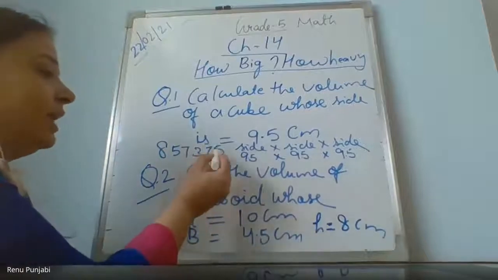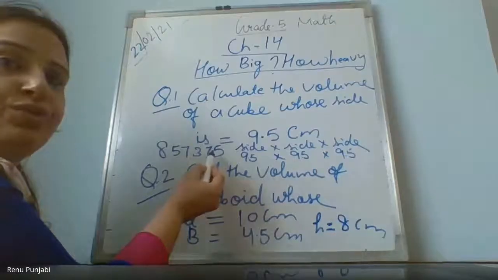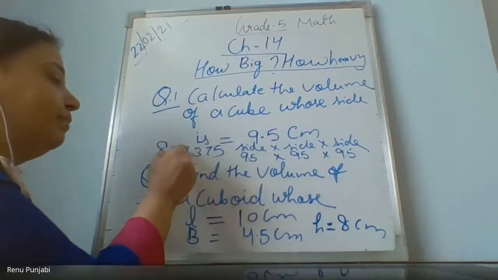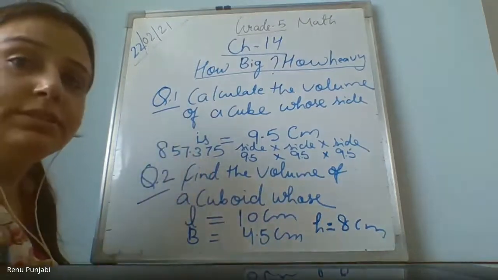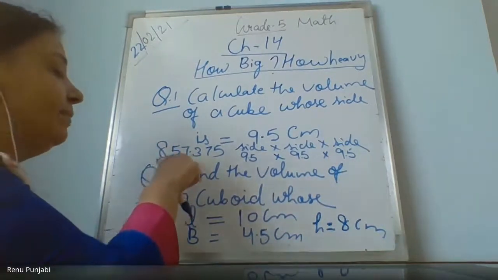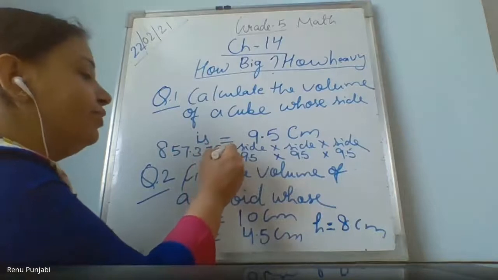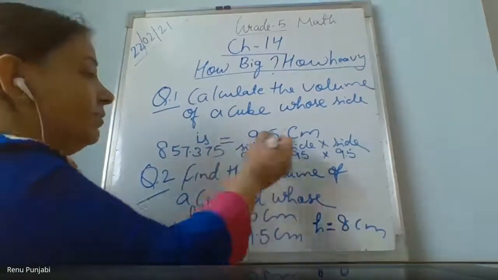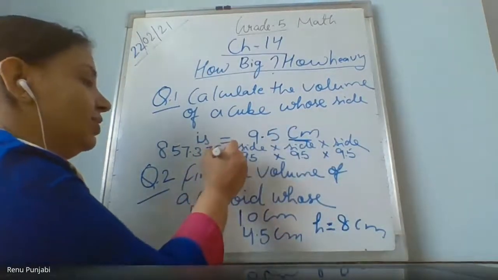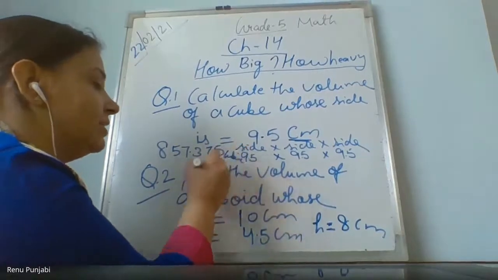So I will count 3 values from the back, 1, 2, 3, and put the decimal. 857.375 cubic centimeter, because it's in centimeter. Cubic centimeter is the answer.